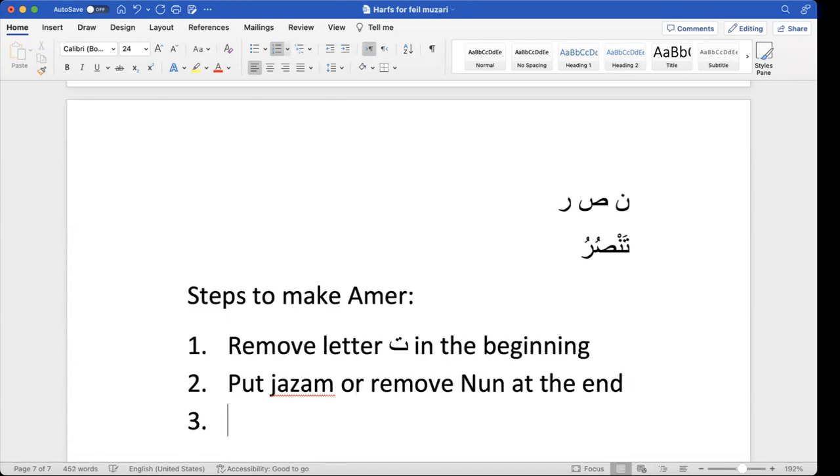Okay. Third: now the third is, if I do this operation on this, then I will write the third one. What I will do first is remove the ta. Gone, the ta is gone. And then I'll put jazm on this.